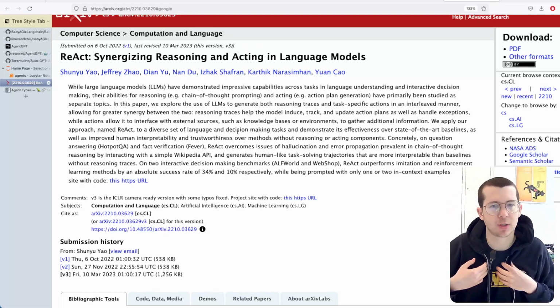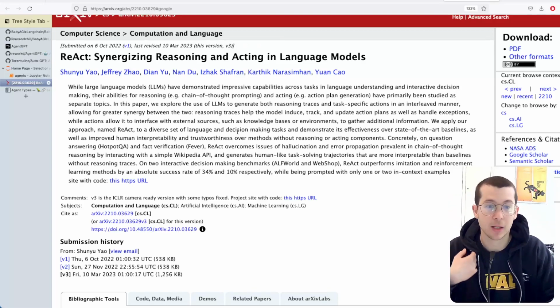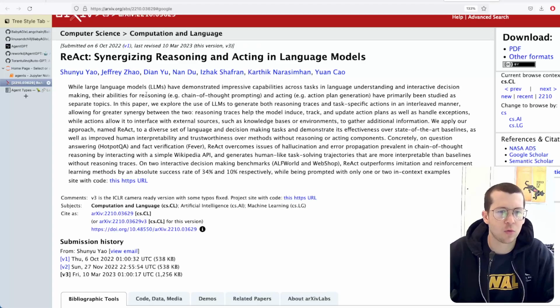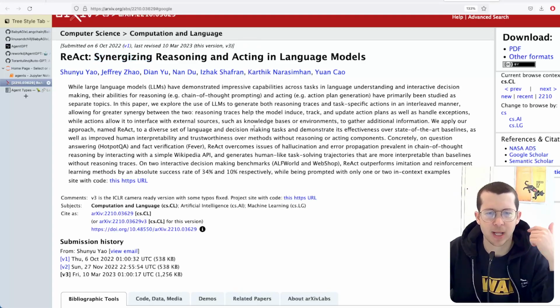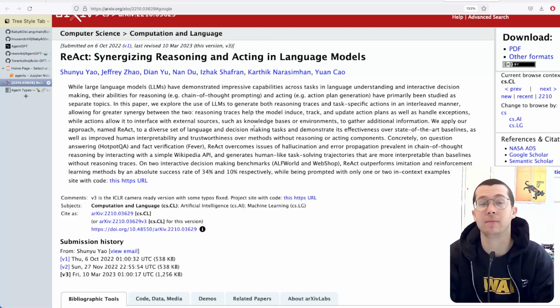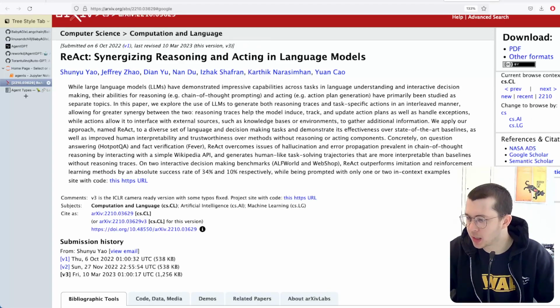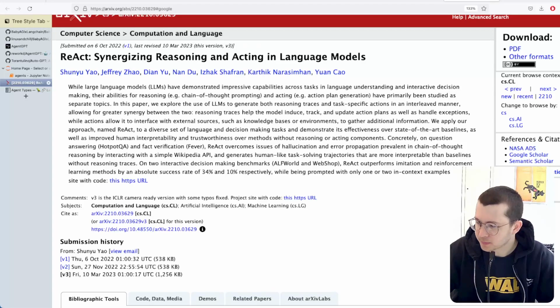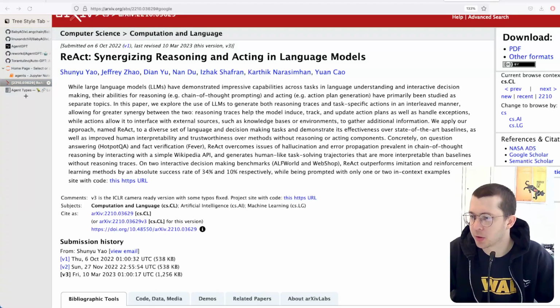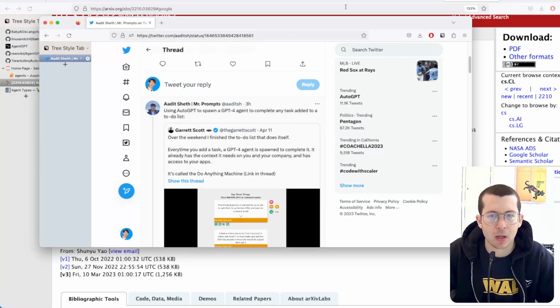I'm not a researcher. I'm just some idiot on the internet. And this stuff seems very cool to me. And this seems like a very cool paper that describes the decision-making framework, right? And finally, what do I want to do? Let's go ahead and take a look at some of the tweets. I think that would be cool, of what people are doing with this. So let me pull this up.